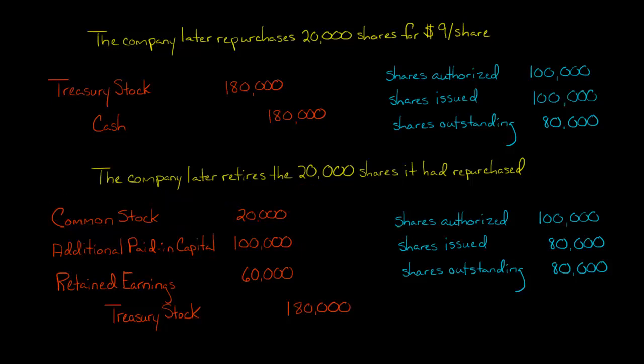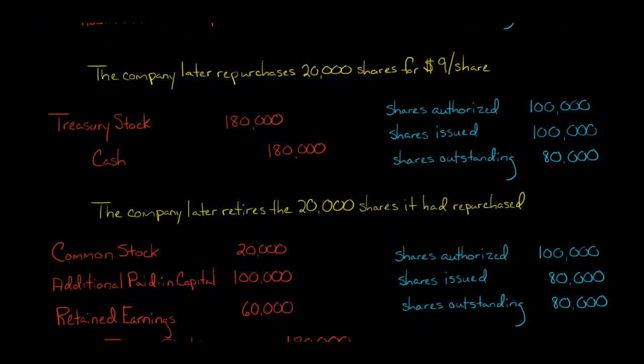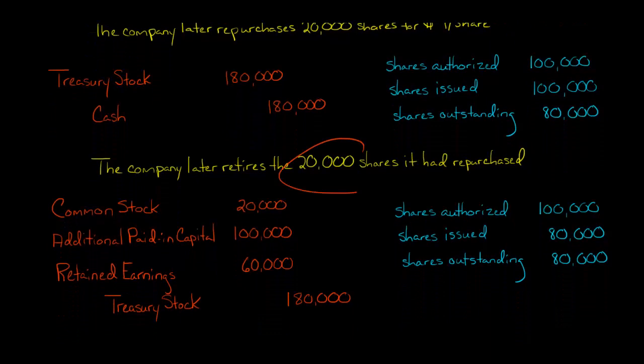Now, the additional paid-in capital is also going to be reduced. If you remember, the additional paid-in capital in total for 100,000 shares was $500,000. That's the journal entry we had back here, 100,000 shares, and we had 500,000. So that's $5 of additional paid-in capital per share. So we have 20,000 shares we're retiring. 20,000 times 5 is 100,000. So this is why we're debiting additional paid-in capital for $100,000.